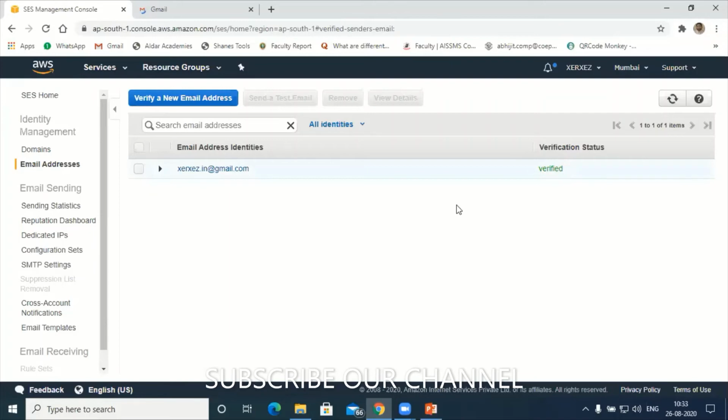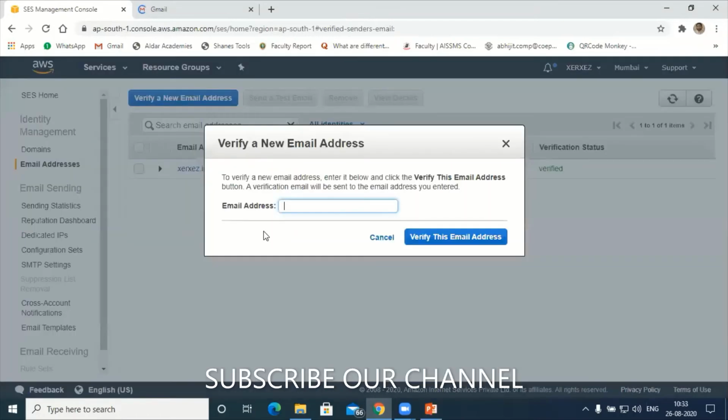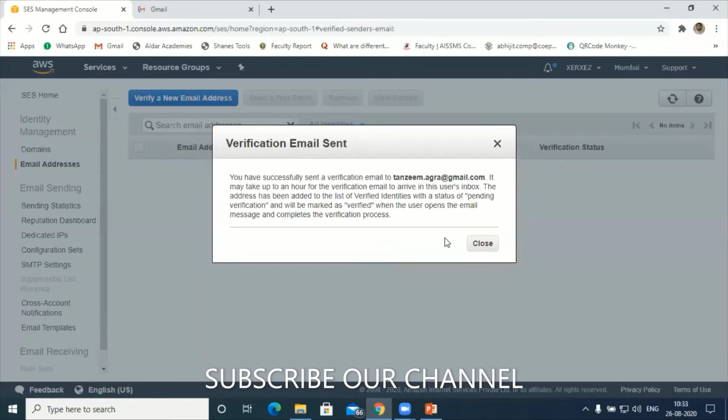Similarly, let's try to verify one more account. To verify one more account, go to verify a new email address. It's very simple. Let me give my personal email address, tanzim.agra@gmail.com. I'll give this. After this, just verify this email address. The moment you click verify email address, it will send the verification link to your personal account. Let me close this.